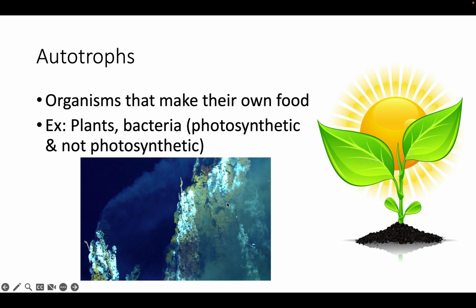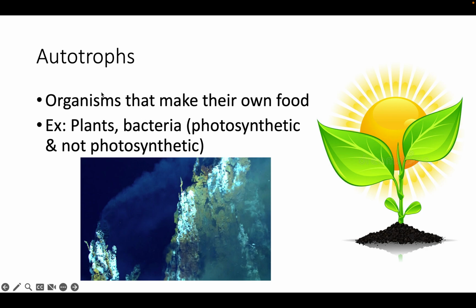For example, there is some bacteria that live in the ocean vents. Really deep down in the ocean, light can't penetrate to the very deep depths. So what actually has to happen is that these bacteria that live by the vents turn the energy from the chemicals in the vents and do their own type of synthesis, using that chemical energy instead of energy from light, and they are an autotroph as well.